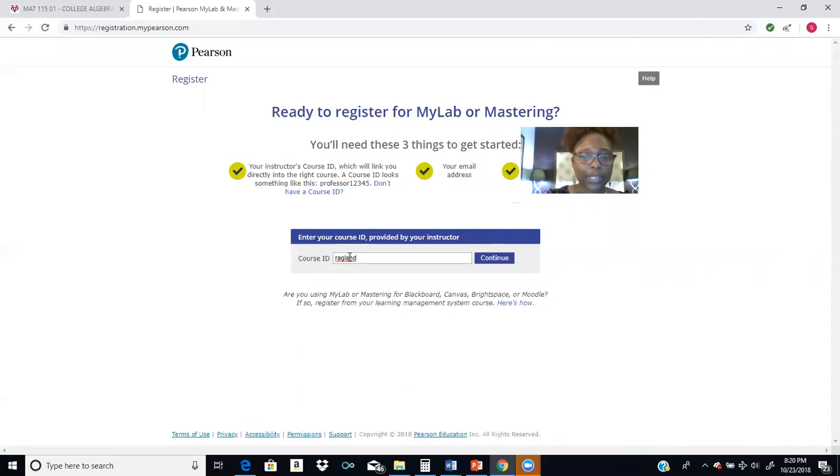And so once you hit continue, and I can't go past this, but once you hit continue, you'll be asked to register or create an account if you don't already have an account. And so you'll put in your email address, a username, and a password, okay?